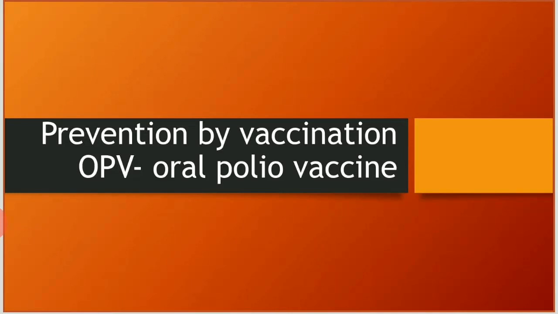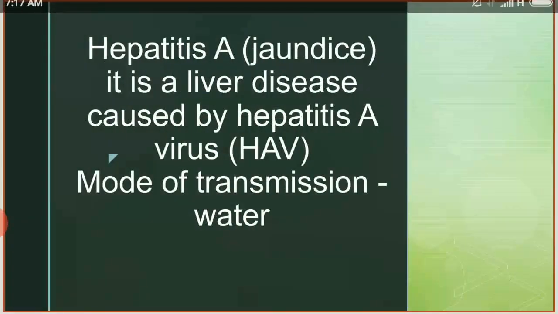Now let us study about hepatitis. Hepatitis means jaundice. Hepatitis A, jaundice. It is a liver disease. It affects the liver. It leads to liver damage. And this hepatitis A is caused by the hepatitis A virus.